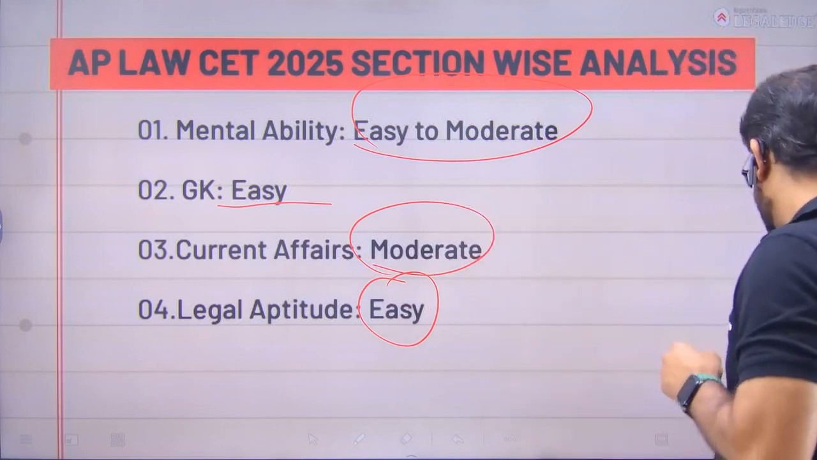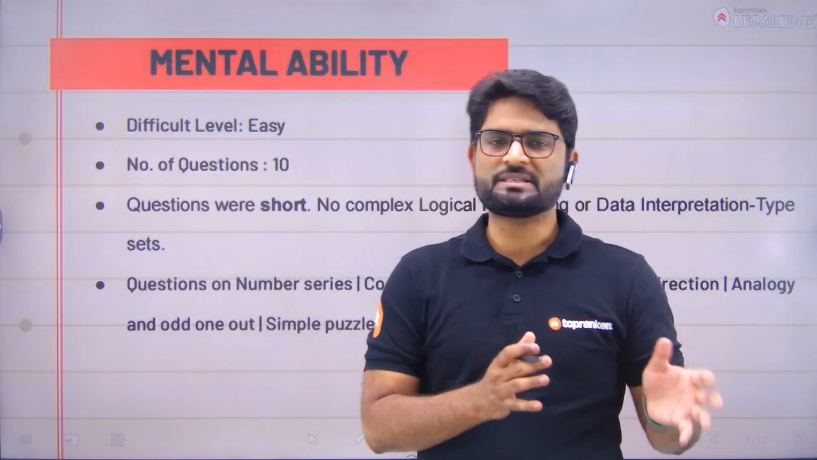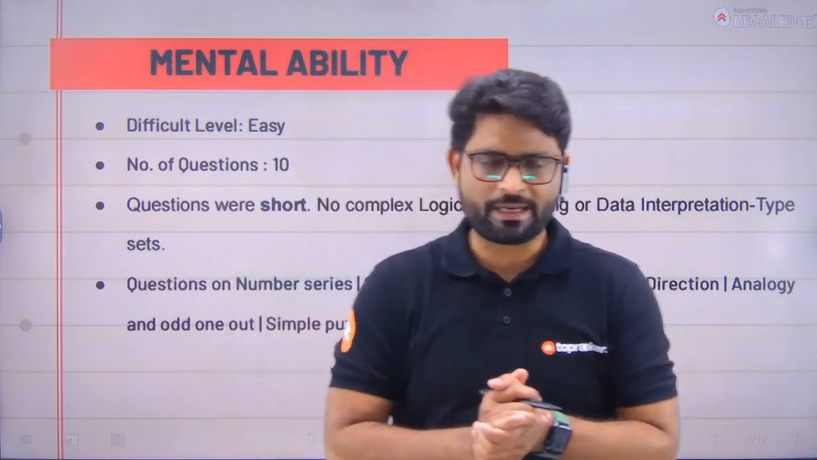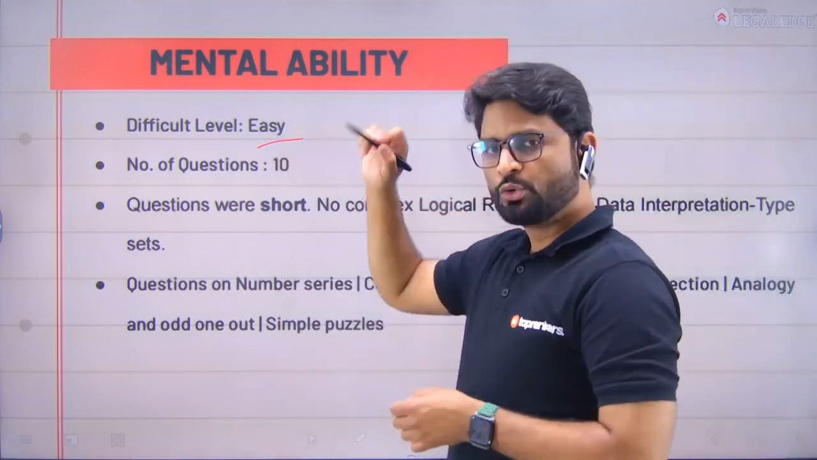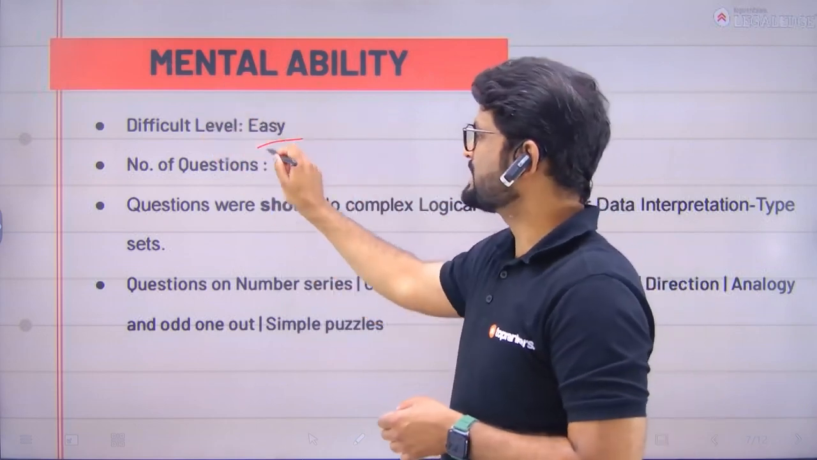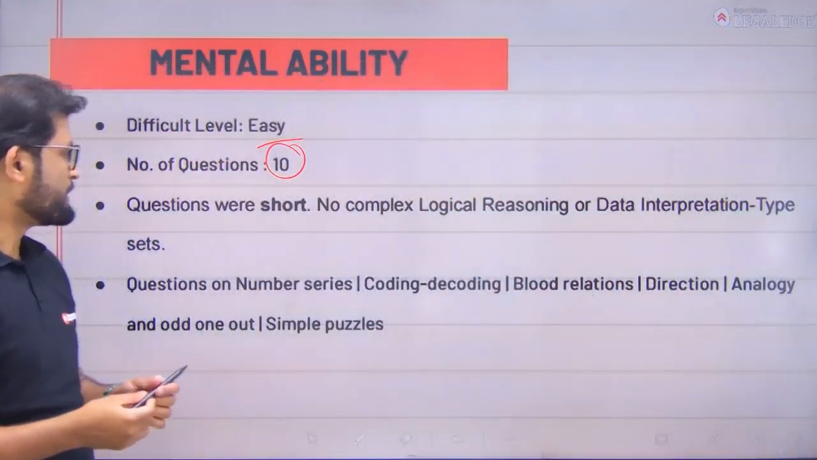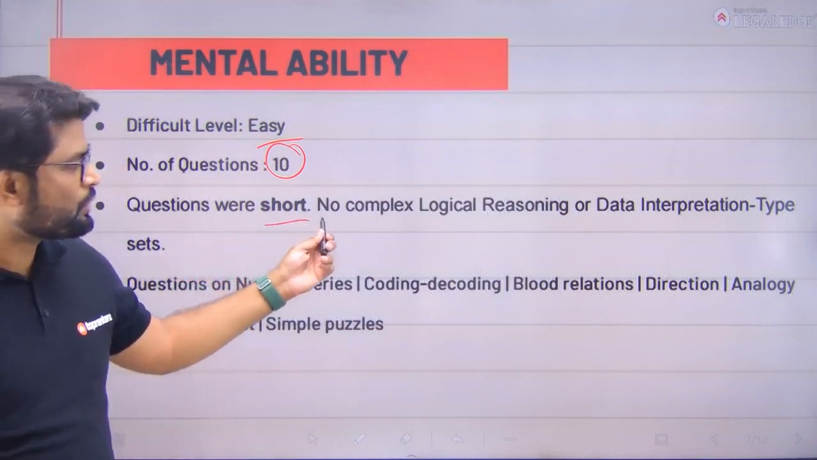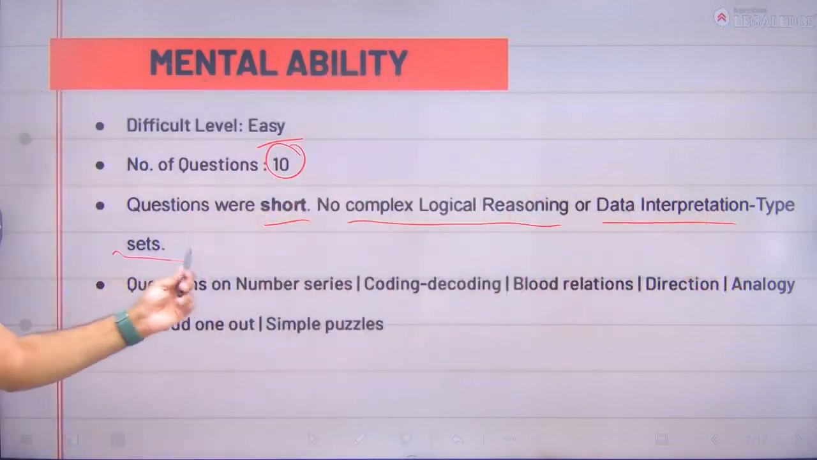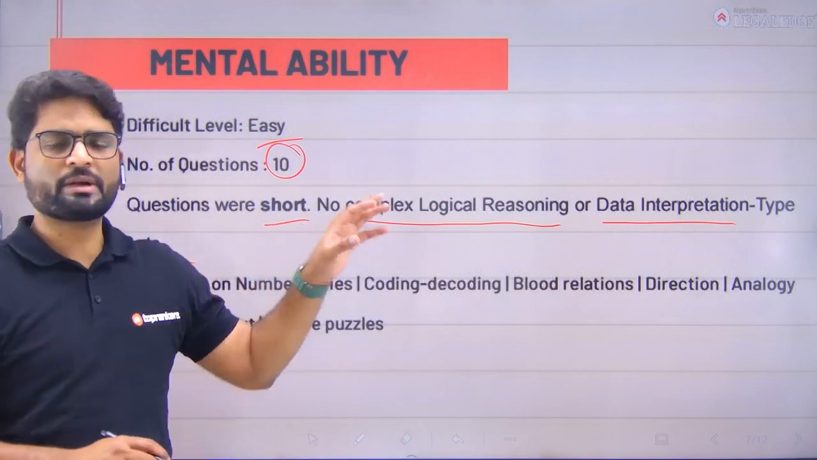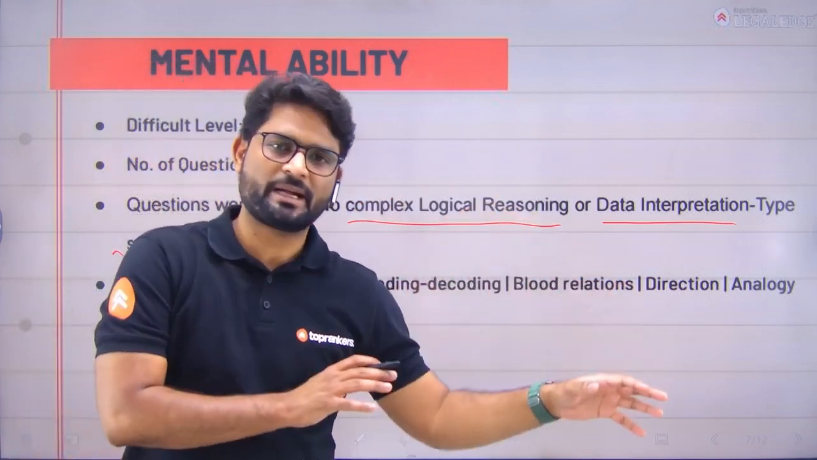Now, checking the individual sections. Here we are breaking down mental ability and GK into two different sections so that you get more clarity, more depth, more insights. Talking about mental ability, the difficulty level was easy. Out of 30 questions in this section, 10 questions were directly from the mental ability part. What type of questions were asked? Let's check them. Questions were short; no complex logical reasoning or data interpretation questions were asked. The majority were single-equation, direct, basic elementary mathematics questions.